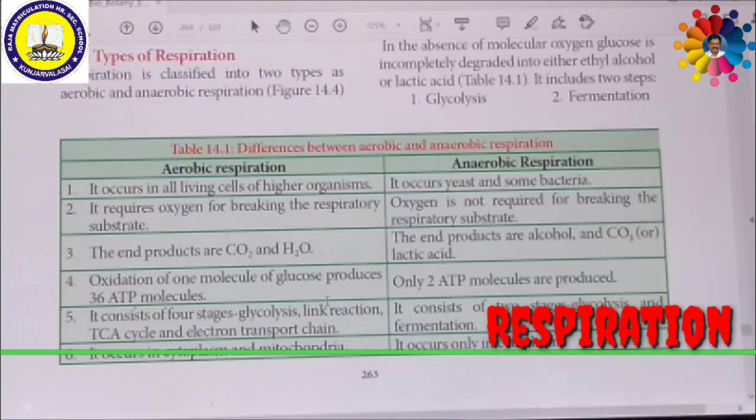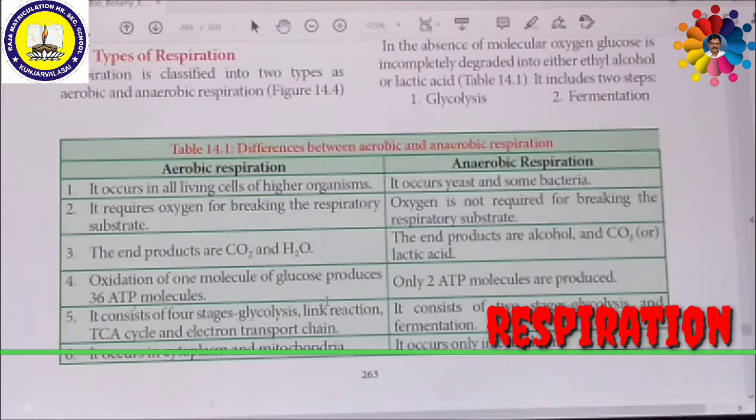But in anaerobic respiration, one glucose molecule can produce only 2 molecules of ATP. Aerobic respiration consists of 4 different stages, namely glycolysis, link reaction, Krebs cycle, and electron transport system. But anaerobic respiration consists of 2 stages, namely glycolysis and fermentation.